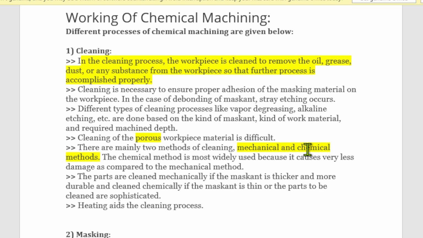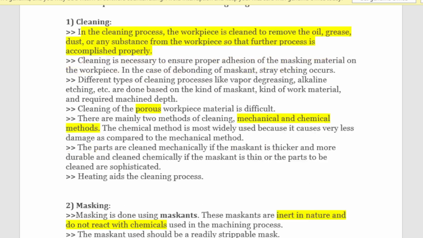As I told, mechanical and chemical methods are there. So usually the chemical method is preferred, but in some cases if the surface is rough or some unwanted particles are there, then the mechanical cleaning method is used.